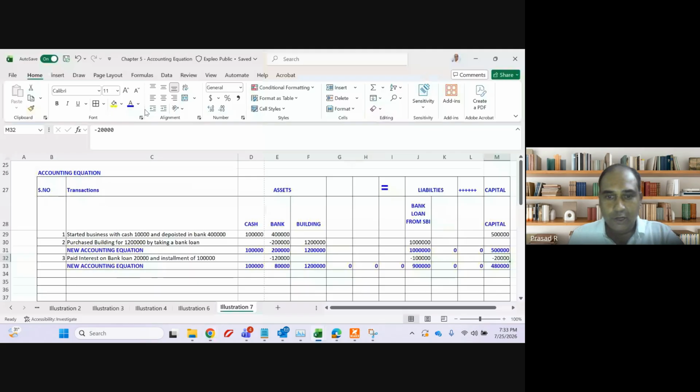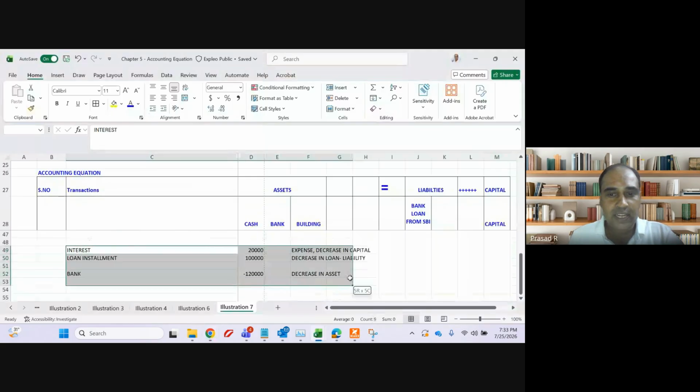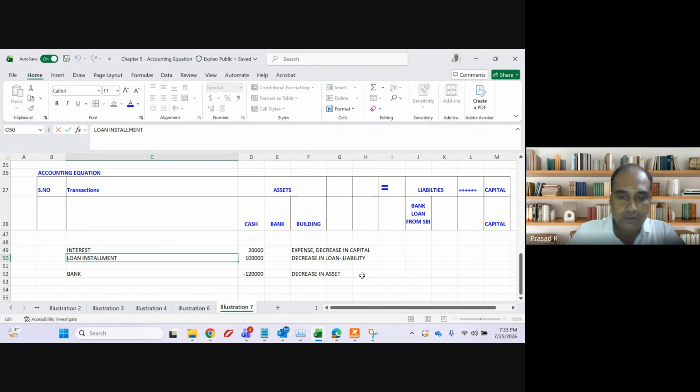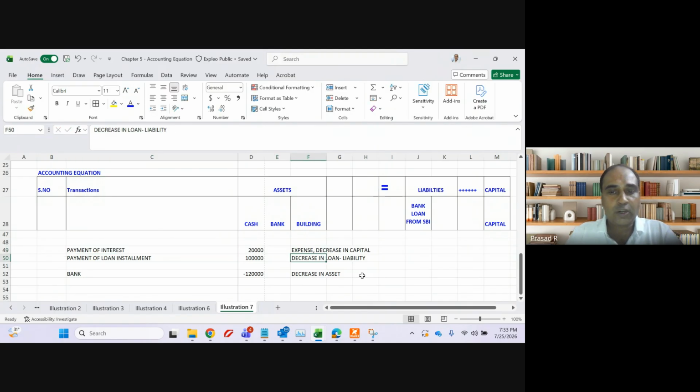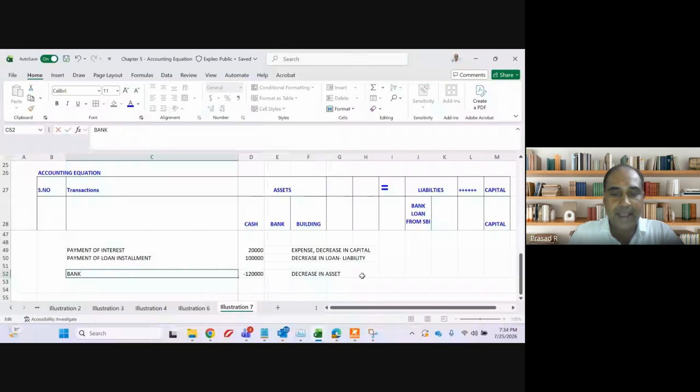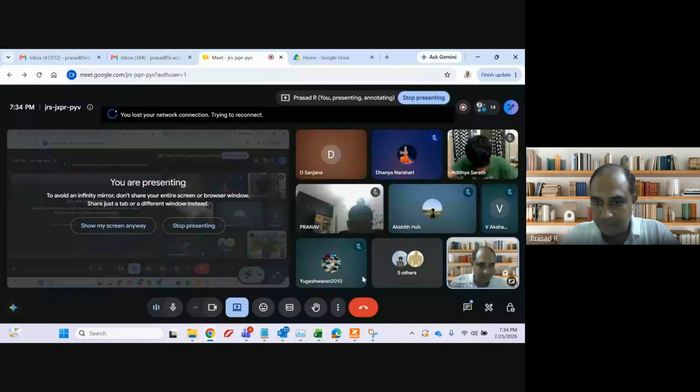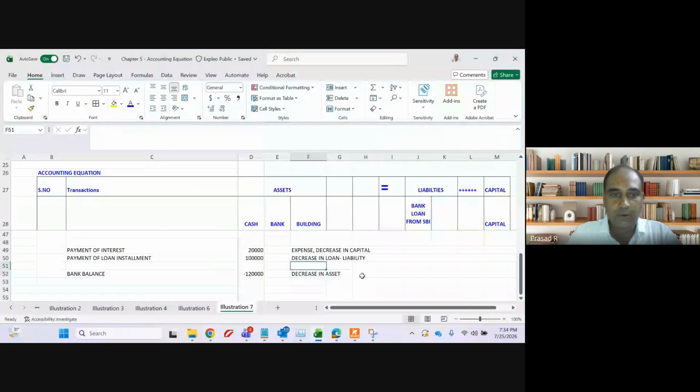Clear? This you can note down, guys. This will clear your concept. Interest is an expense. It will decrease the capital. Loan installment will decrease the loan liability. This is payment of loan installment, and this is payment of interest. Payment of interest is an expense. Payment of loan installment is a decrease in loan. And my bank balance will reduce by 1,20,000. It is a decrease in asset. Any doubt? No, sir. Fantastic, guys.